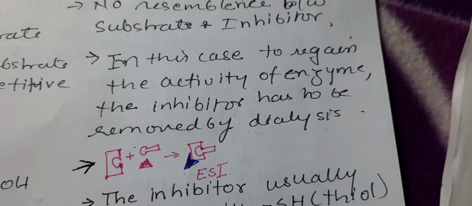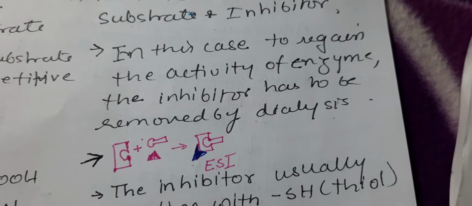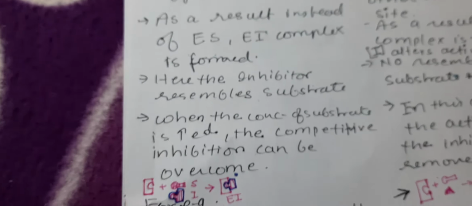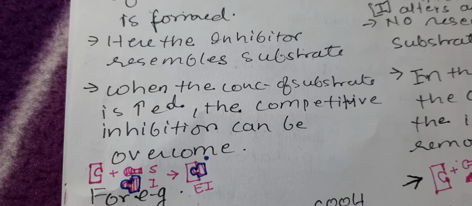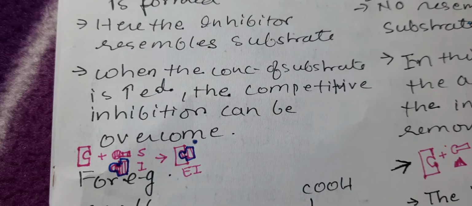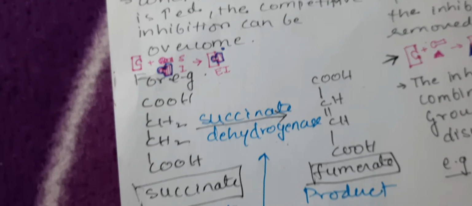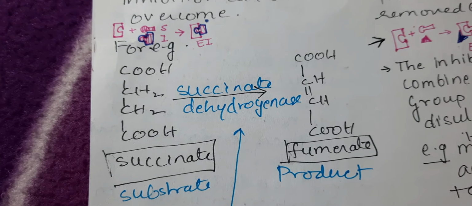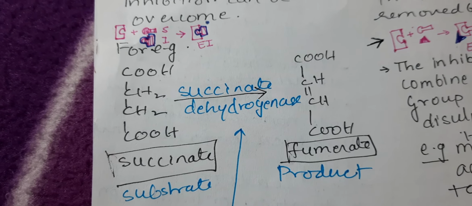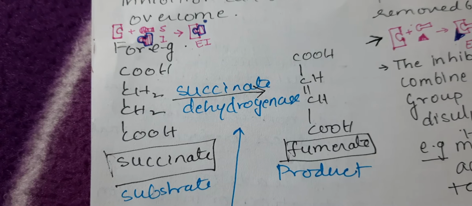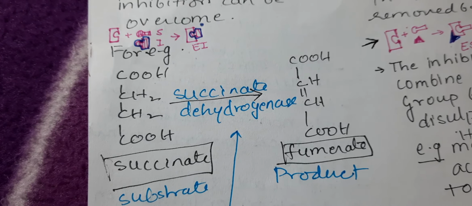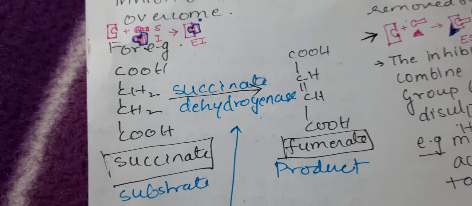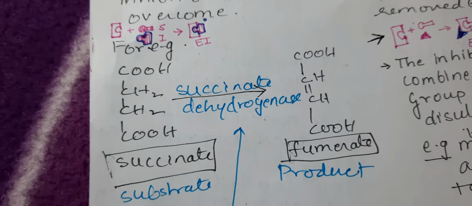So in this case, to regain the activity of the enzyme, the inhibitor has to be removed by dialysis. Whereas in the competitive one, when the concentration of substrate increases, the competitive inhibition can be overcome or reversed. Now here we'll consider one example. Succinate dehydrogenase is the enzyme whose substrate is succinate, and when it catalyzes the formation of product, from the succinate, fumarate is formed in the presence of the enzyme succinate dehydrogenase.